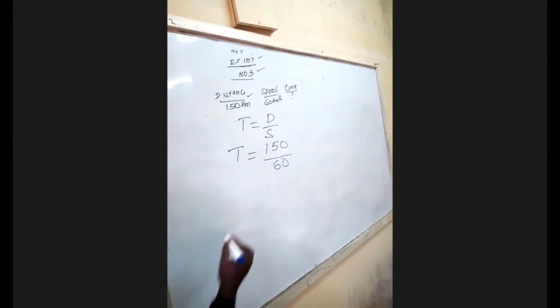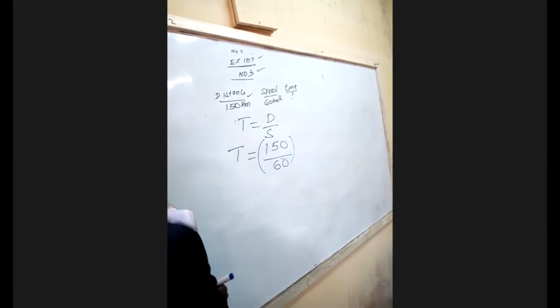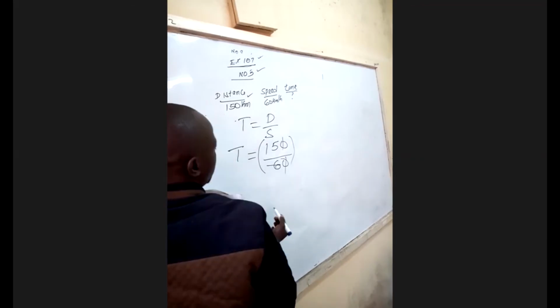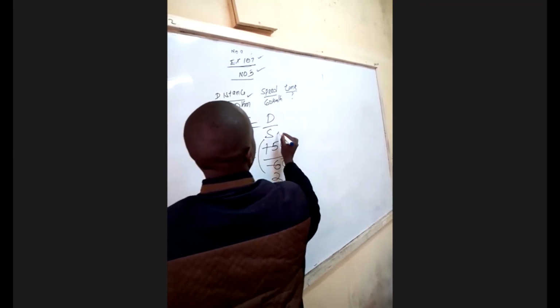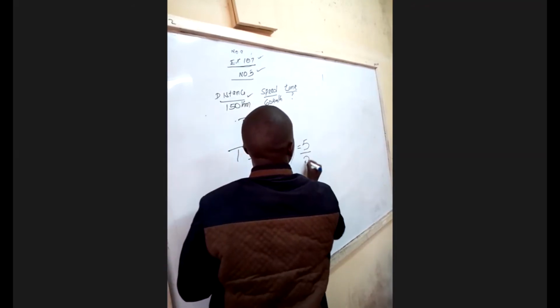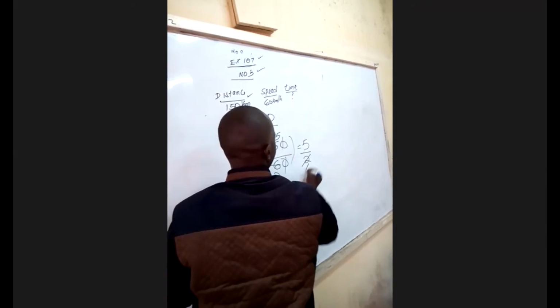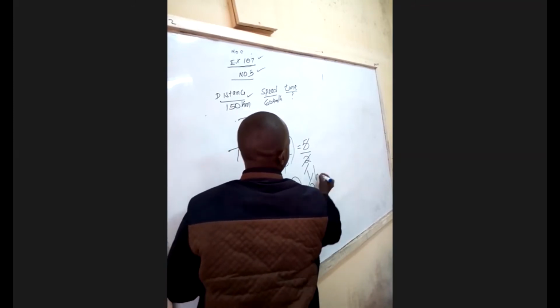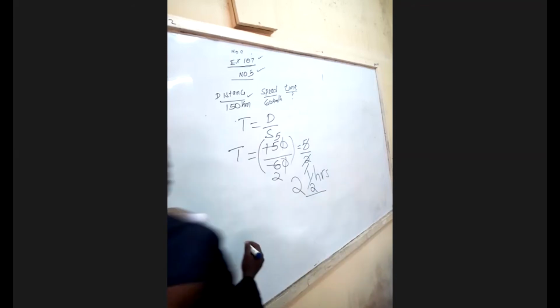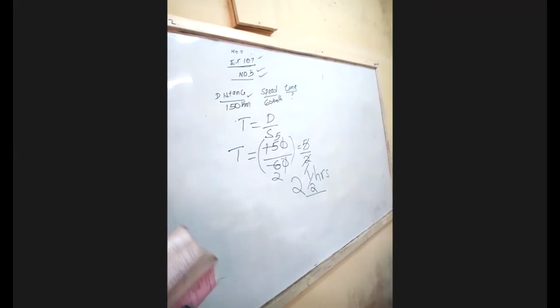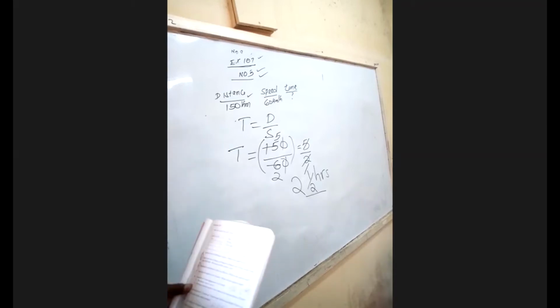So you are going to simplify these numbers: 0 goes to 0, 3 goes here 2, 3 goes here 5. We are going to have 5 all over 2, which is the same as 2 goes here 1, 2 goes here 2.5 hours. That is question number 3, exercise 107. Then we move on to question number 4.